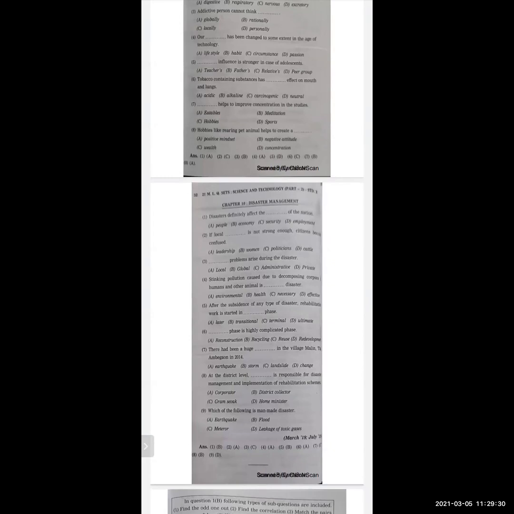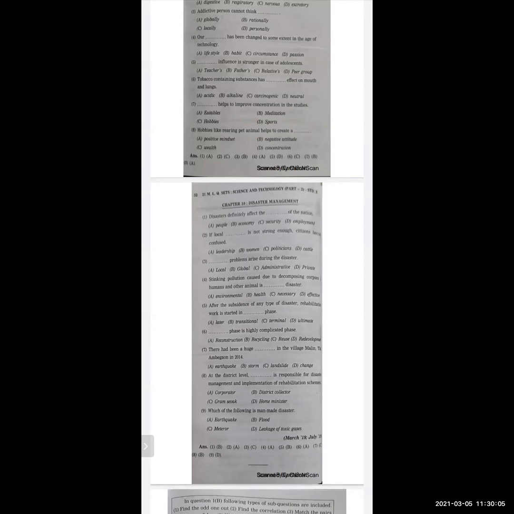Next, dash phase is highly complicated phase. Reconstruction, recycling, reuse, redevelopment. And correct option is reconstruction. There has been a huge dash in the village Malin, Taluka Ambegaon in 2014. Options are earthquake, storm, landslide, change. So the correct option is landslide.